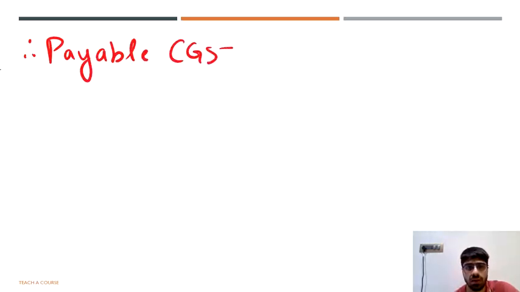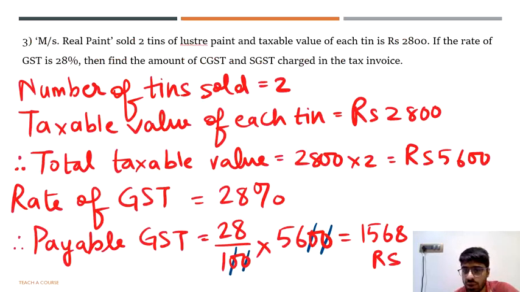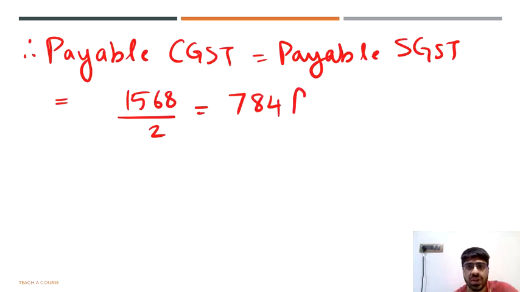And if we know the payable GST, we can easily calculate the CGST and SGST. So therefore we can say that payable CGST is equal to payable SGST, and that should be equal to rupees 1568 divided by 2. So 1568 by 2 should be 784 rupees. So that is how we have answered the question.